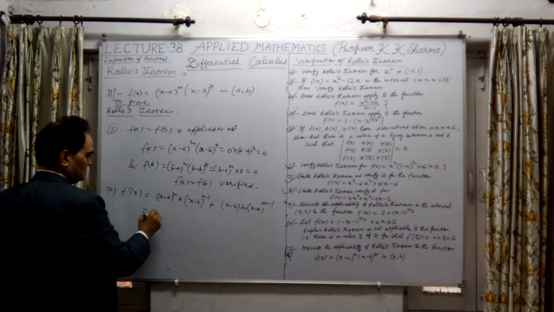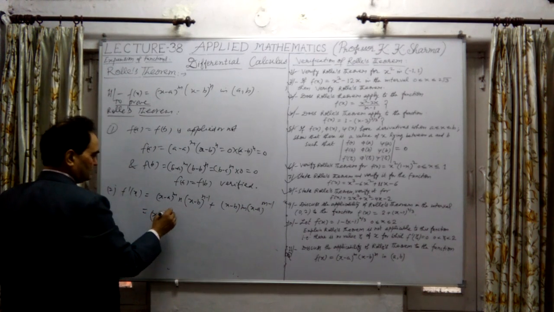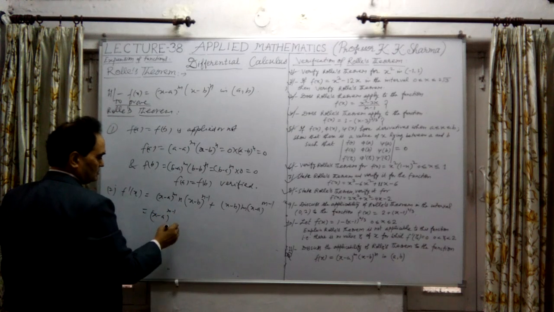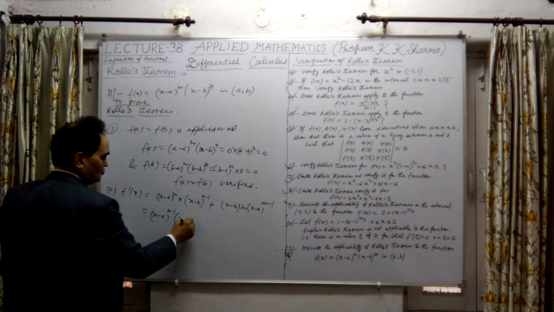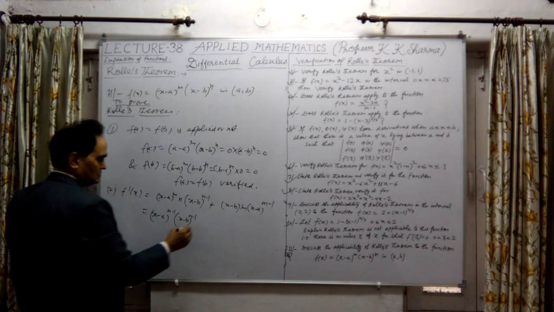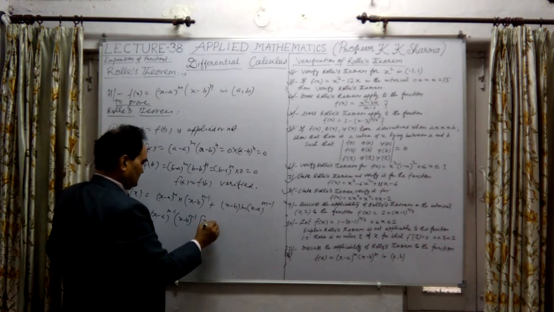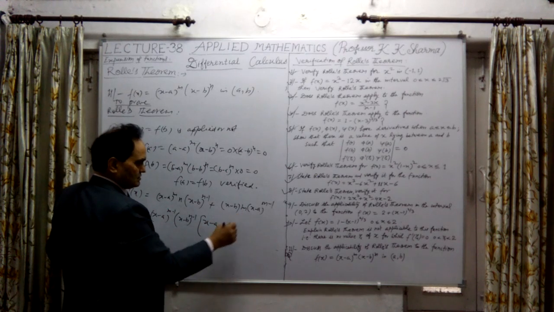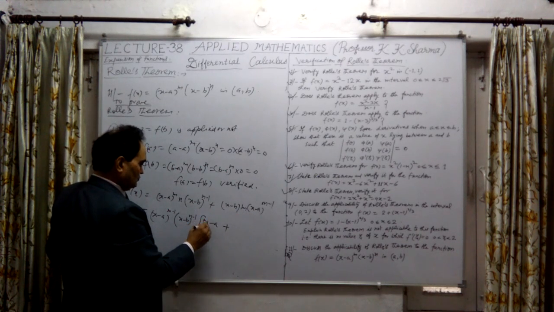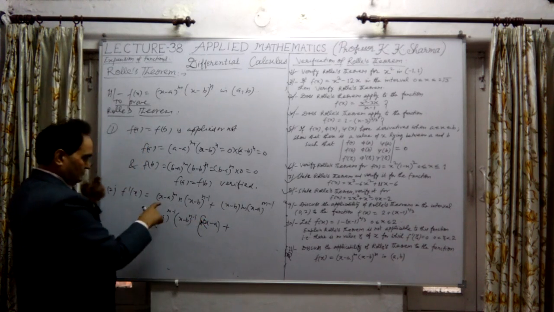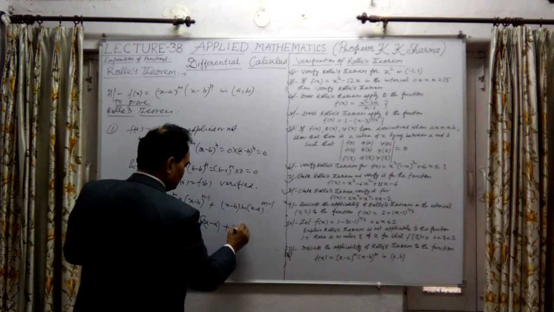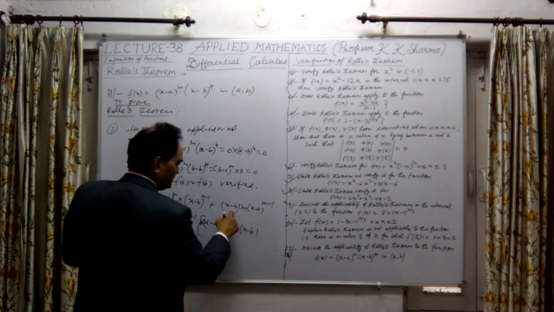Now if I take (x minus a) whole power m minus 1 and (x minus b) whole power n minus 1 common, we will have n into (x minus a) in the first case, plus m into (x minus b) in the second case.